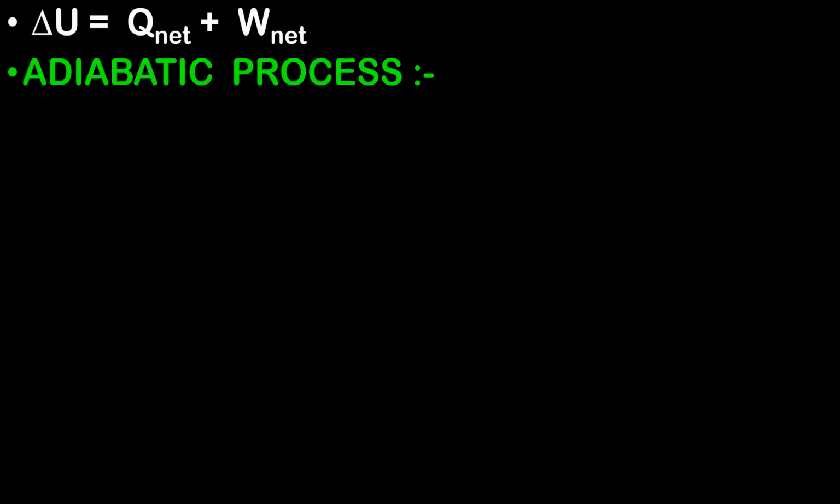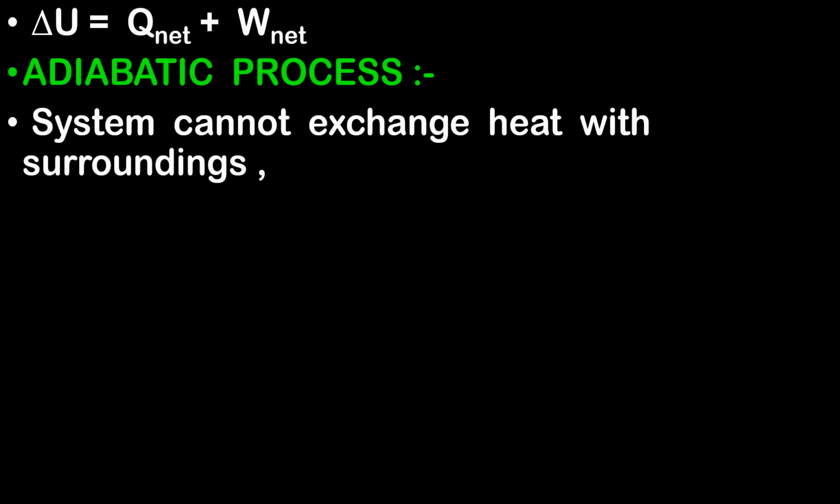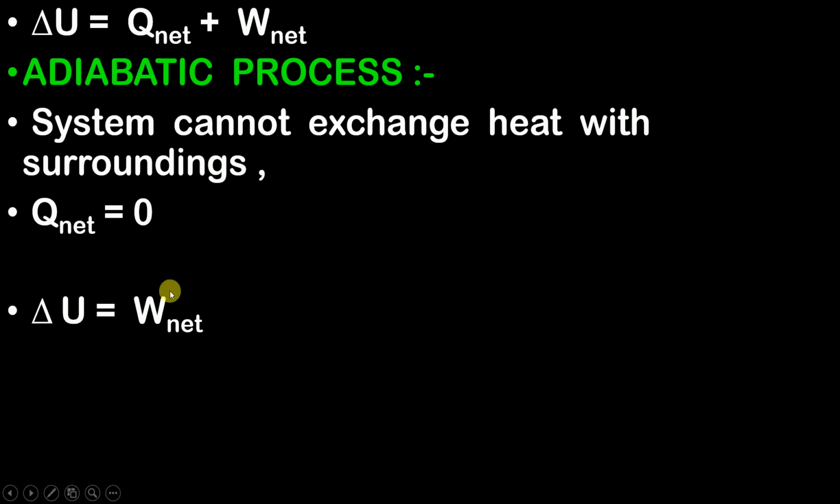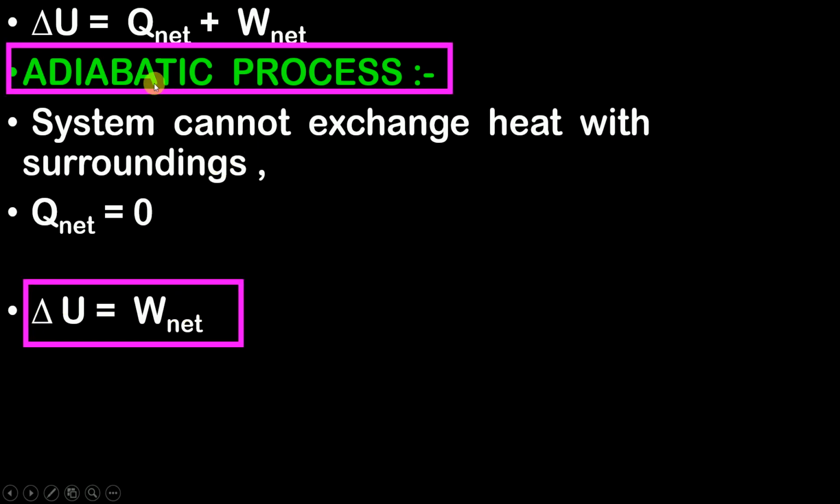So in the adiabatic process, what happens? The system cannot exchange heat with the surroundings. Am I right? The system cannot exchange heat with the surroundings. It cannot give heat to the surrounding, or the system cannot take heat from the surrounding. So obviously Q net in this case will be equal to 0. So just substitute Q net as equal to 0, and what you will get, delta U is equal to W net. So in the adiabatic process, you will always use this equation.